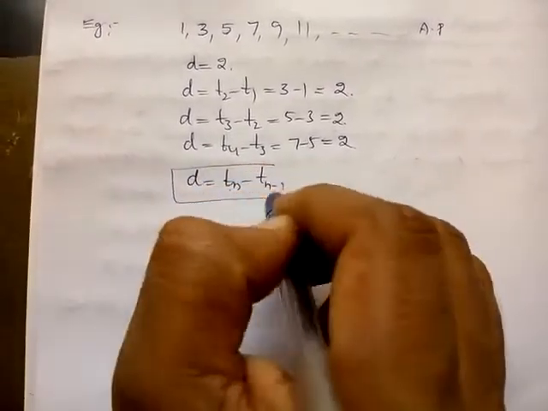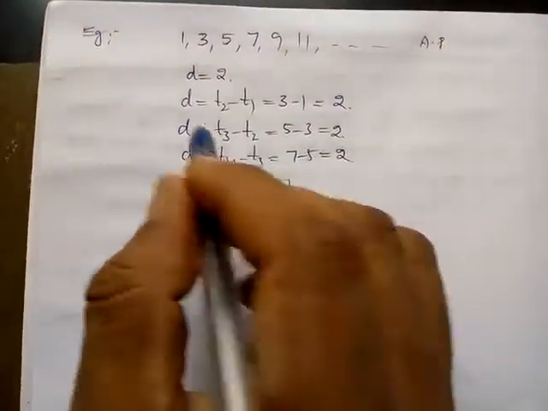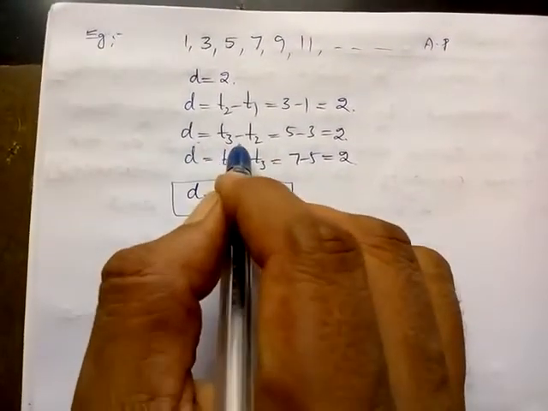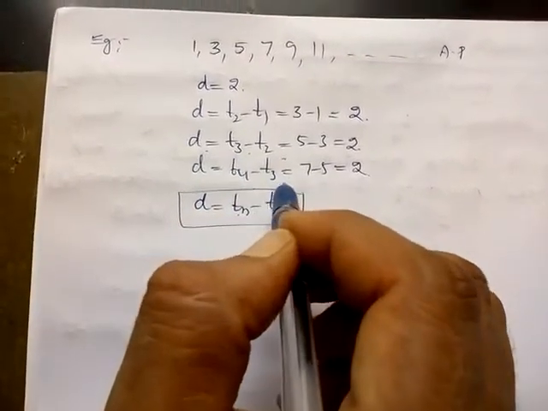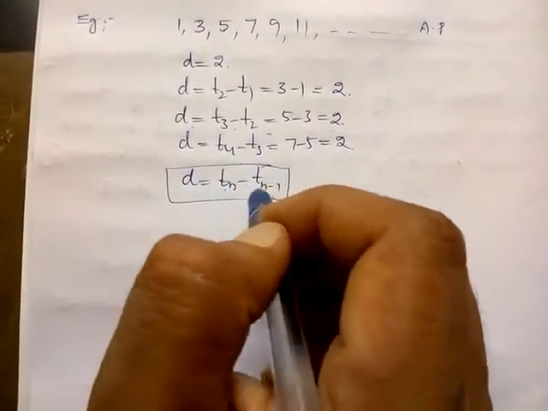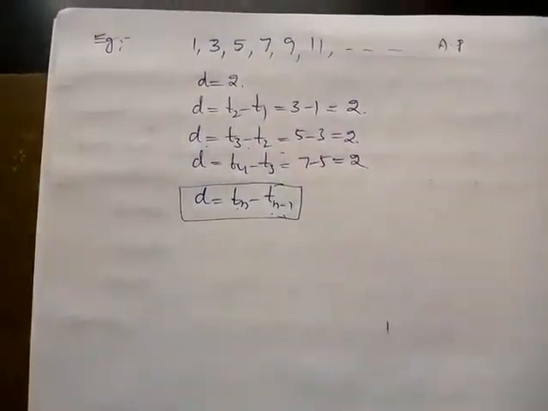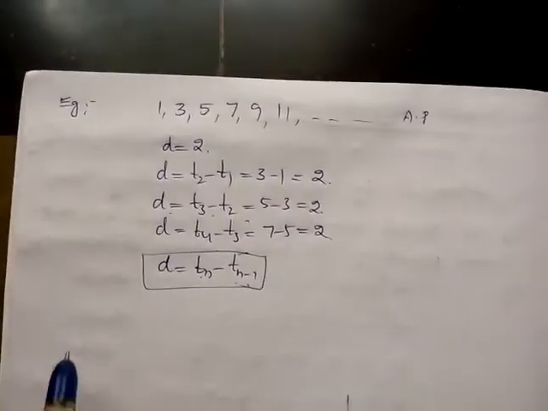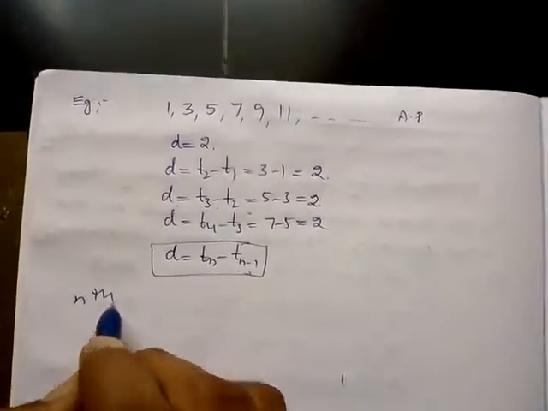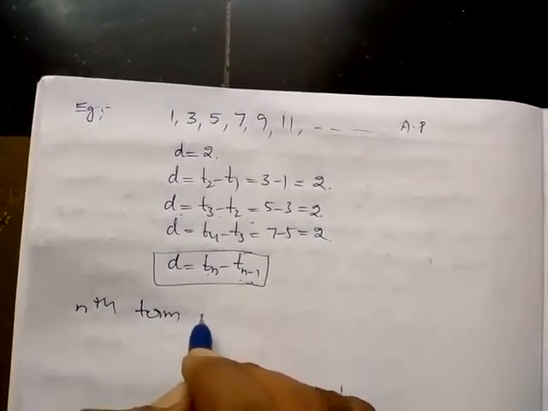Or d is equal to T2 minus T1, d is equal to T3 minus T2, d is equal to T4 minus T3. So similarly d is equal to Tn minus Tn minus 1.